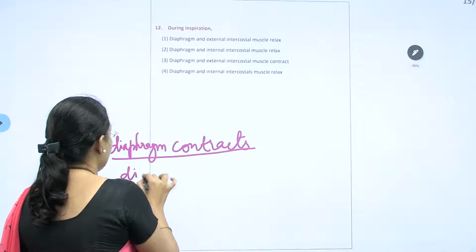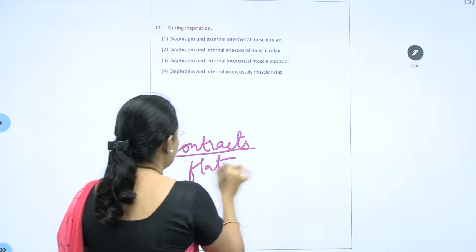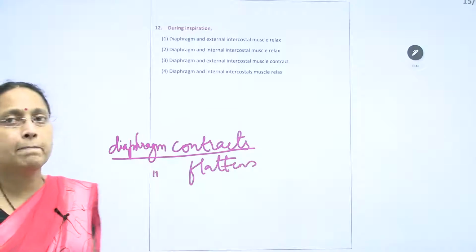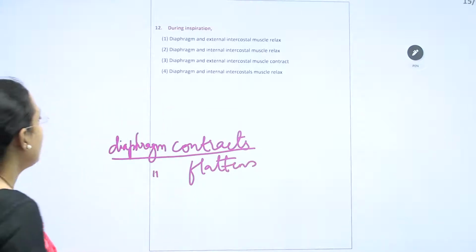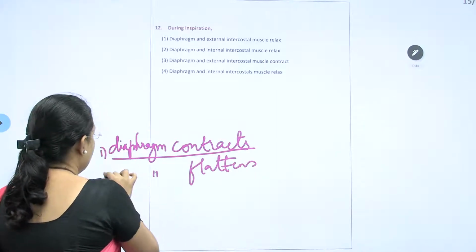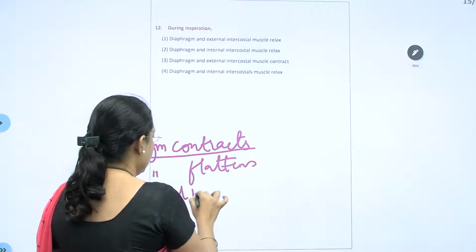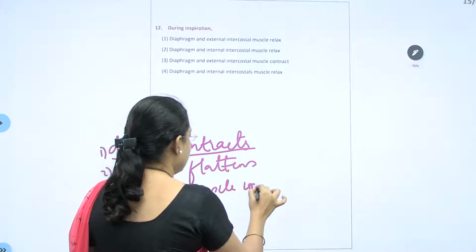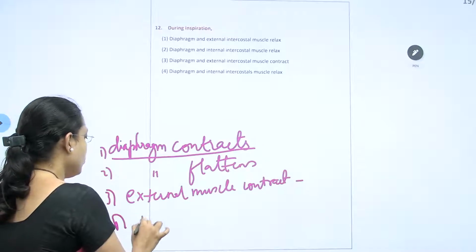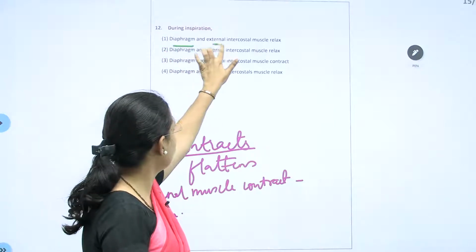Second, the diaphragm becomes flat. Then what happens due to this? The external intercostal muscles contract. Ribs move up and forward. And finally, which volume is increased? Thoracic volume is increased.